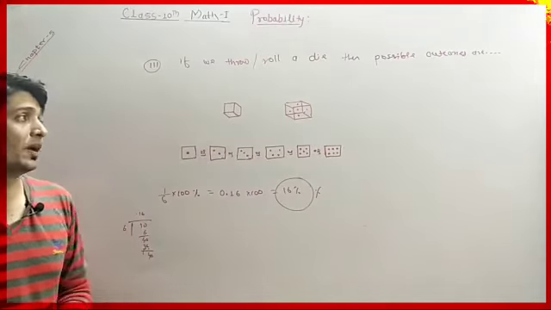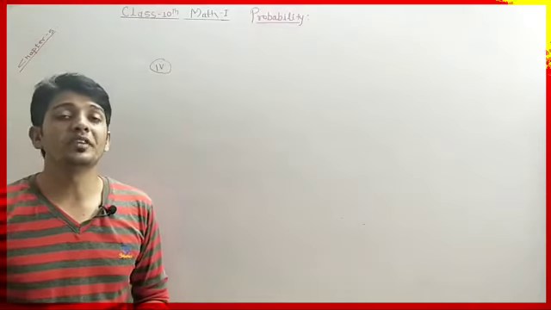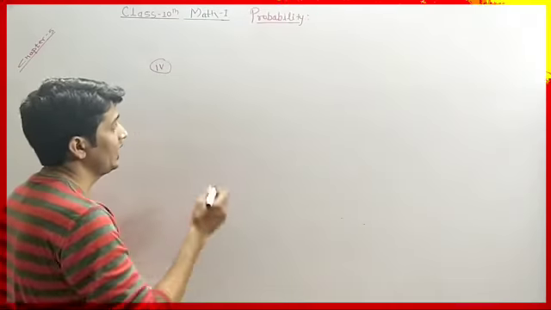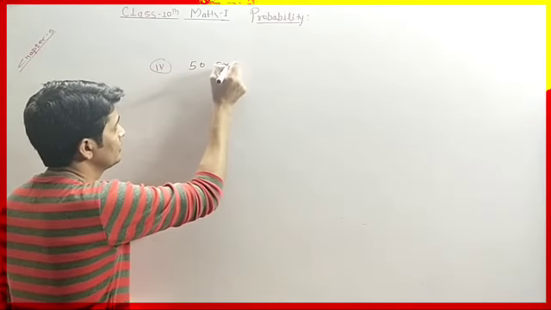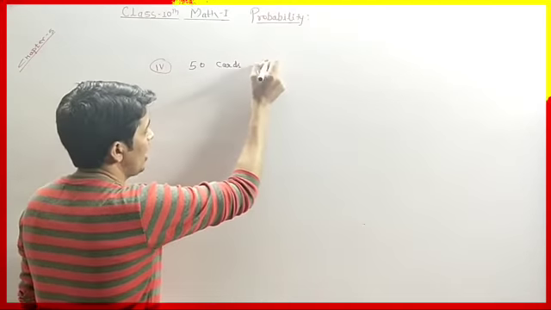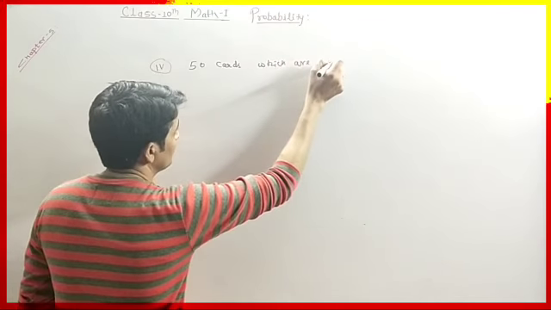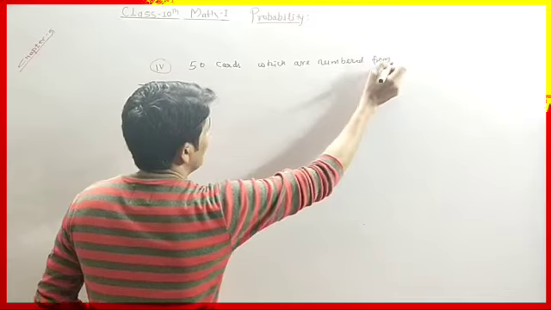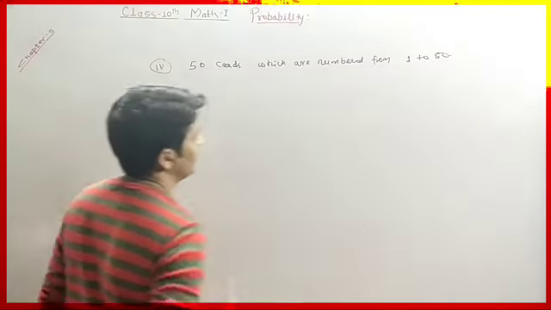Okay, so write down this part, then we will move further. Now we will take one more example. Suppose we have 50 cards, which are numbered from 1 to 50.